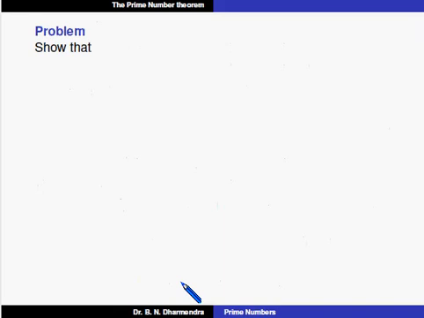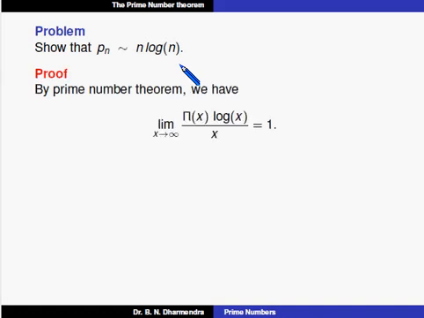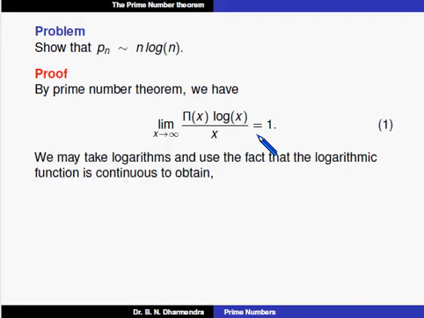Okay, taking the first problem, the examination asks the question: the nth prime is asymptotically equal to n log n. By using the prime number theorem, we know that the limit as x tends to infinity of pi of x into log x divided by x is equal to 1. We can take a log on both sides. And also, if the function is continuous, at that time we can take the limit inside the logarithm.